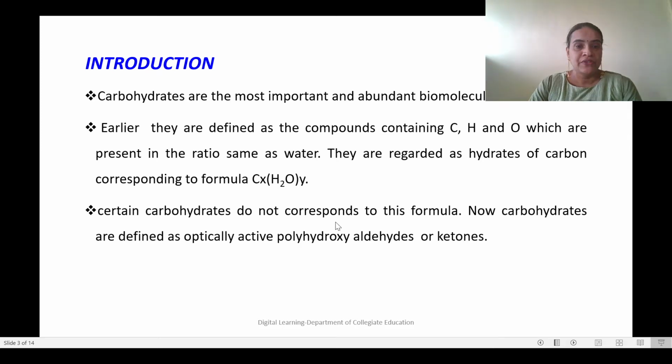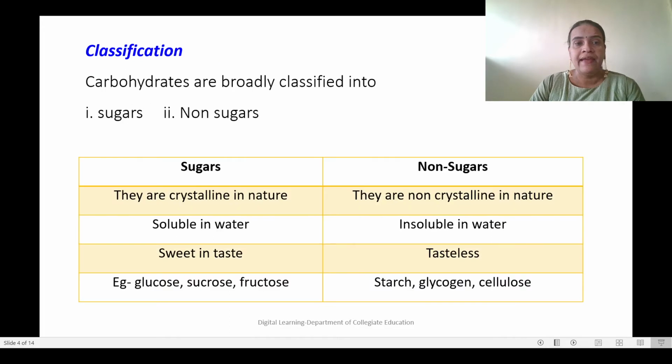So now it is defined as optically active polyhydroxyaldehydes or ketones. The new definition for carbohydrate is that they are optically active polyhydroxyaldehydes or ketones, because most of the carbohydrates are optically active.